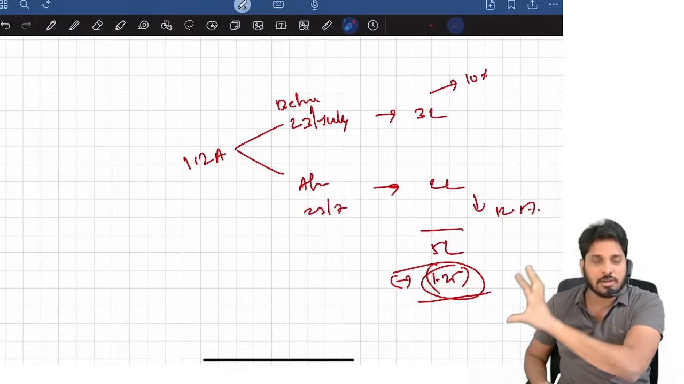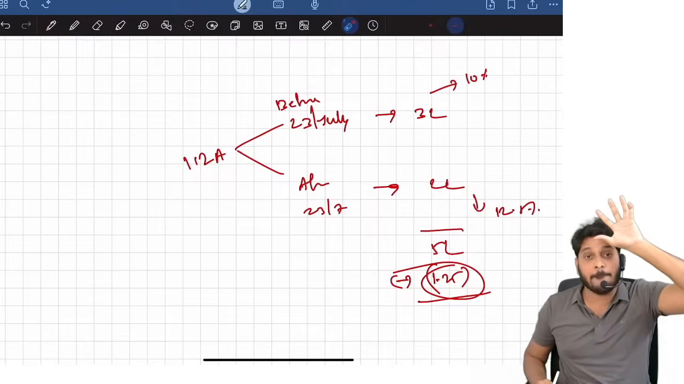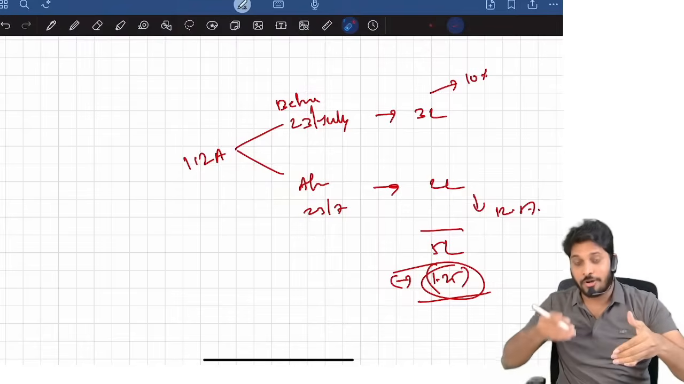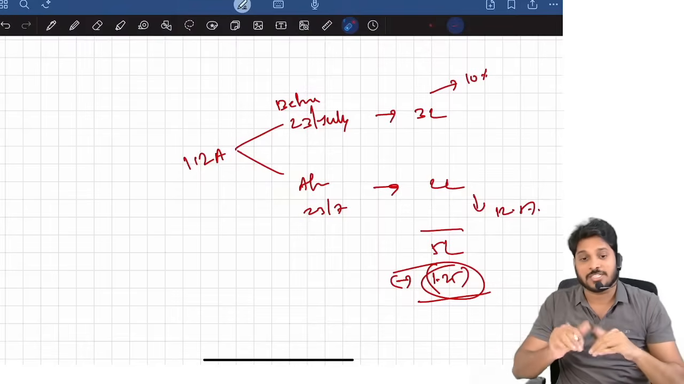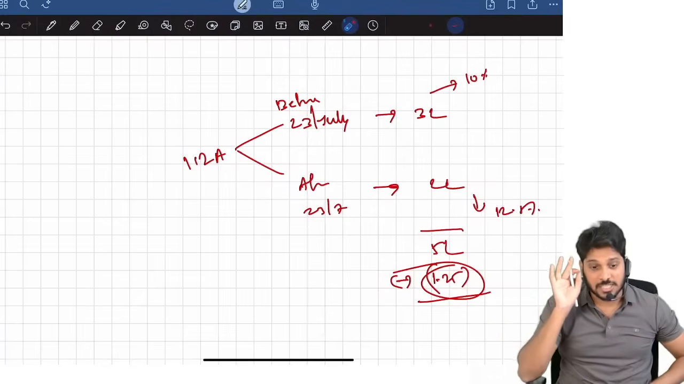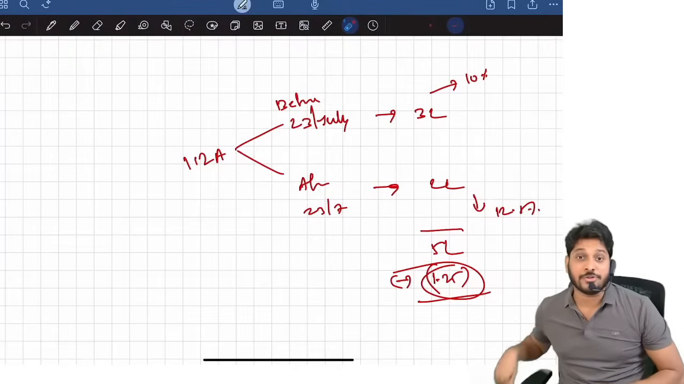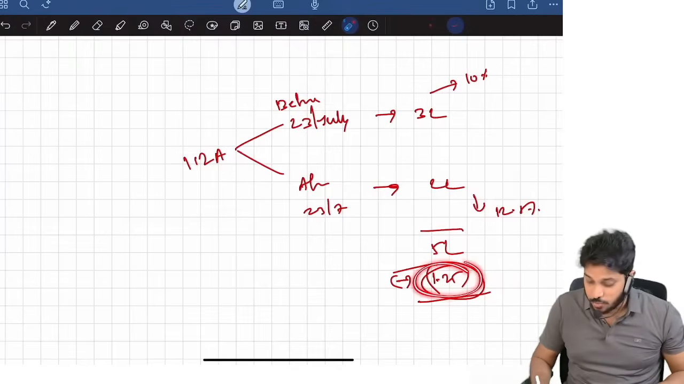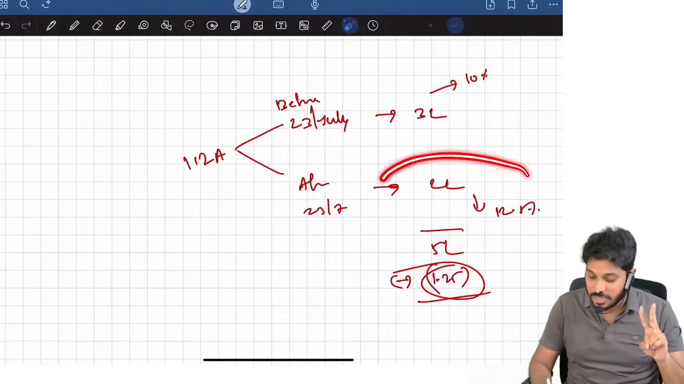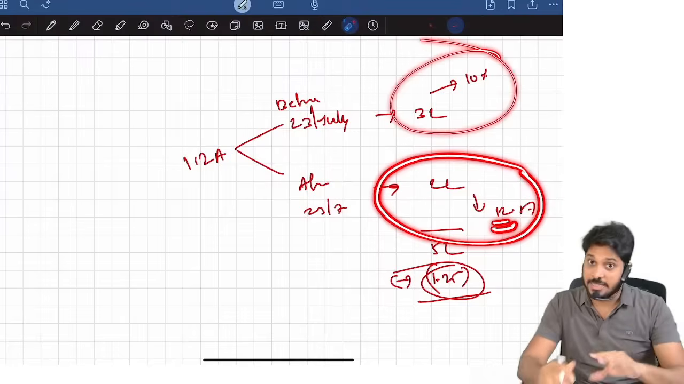That entire long-term capital gain under 112A will form part of gross total income, and of total income, only at the time of tax computation. For the first 1.25 lakh I will not consider any tax amount. Beyond 1.25 lakh only I will consider. Now this 1.25 lakh I can set off either against the 12.5% rate or the 10% rate. That is your choice.